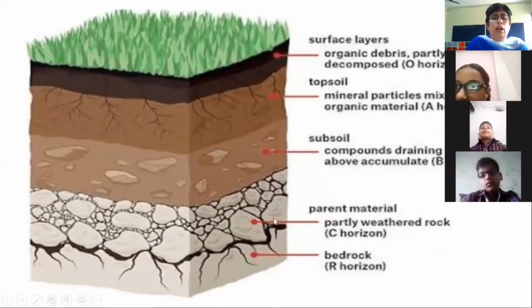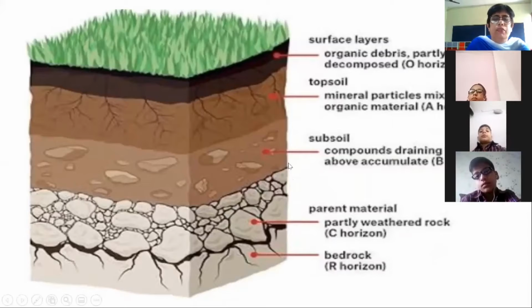Now these are the different layers. See, the first layer is your bedrock, the big pieces of rocks. Just above the bedrock, we find the underground water. Now the bedrock, after undergoing the weathering process, changes into broken pieces of rocks and some small particles of soil also. Then this subsoil changes into your topsoil, powdered form.